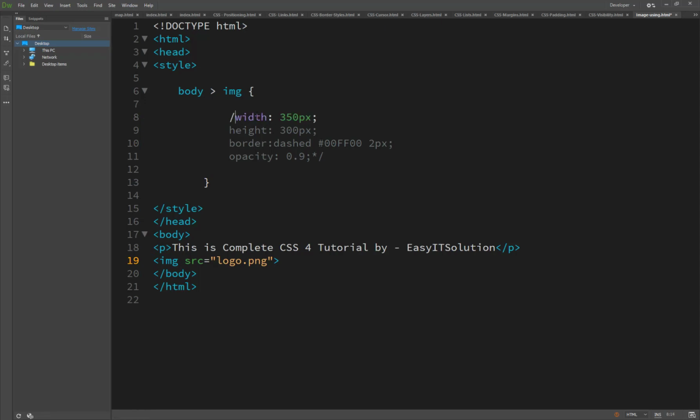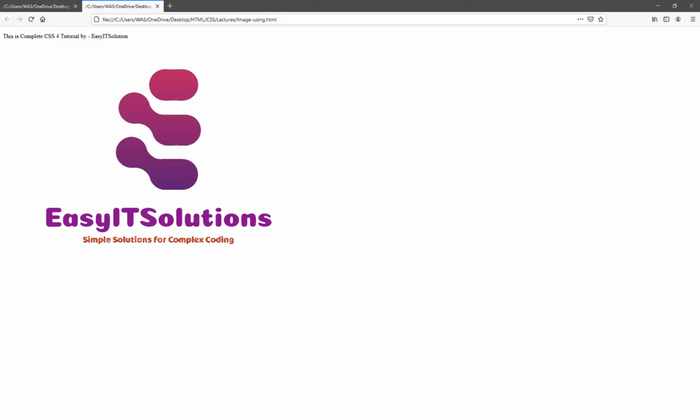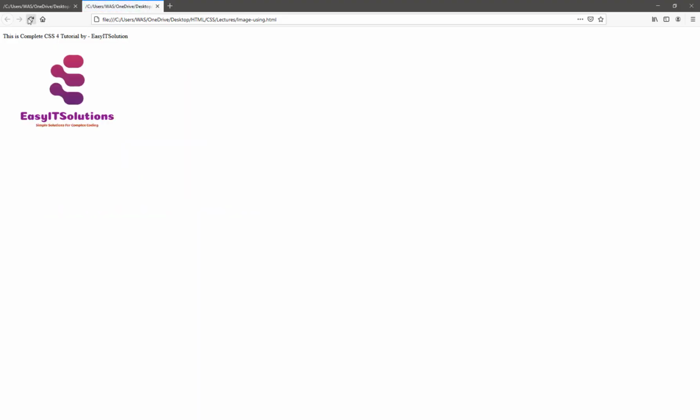In the first line I control only the width of the image. I have set it to 350 pixels, and now you will see the 350 pixels.